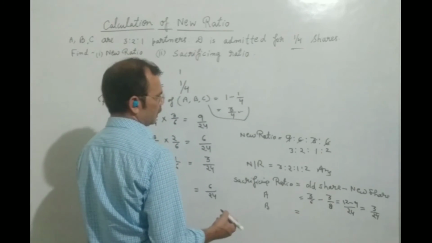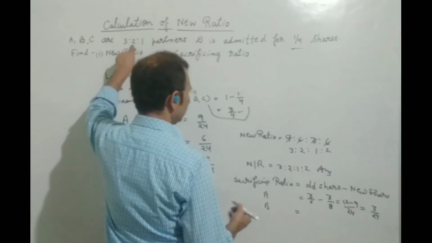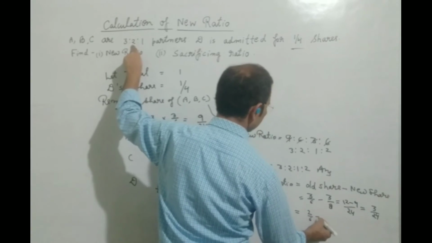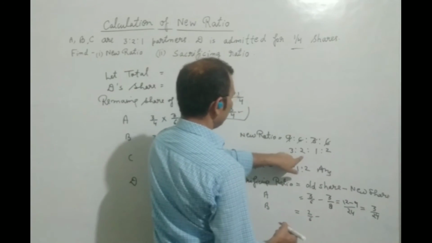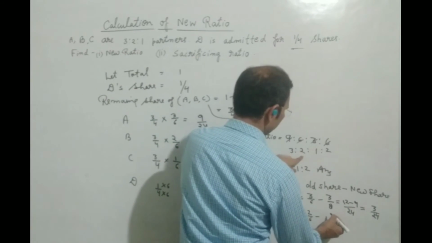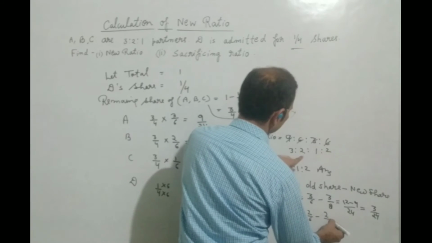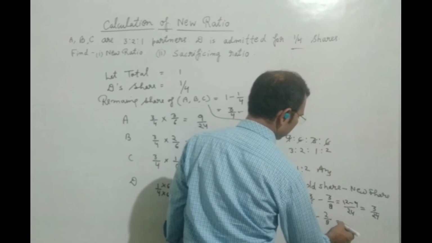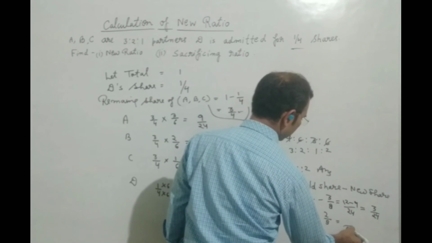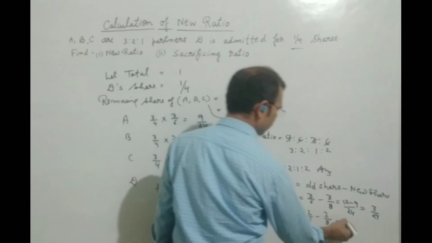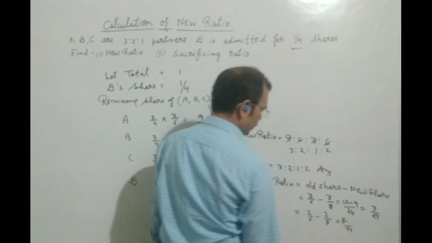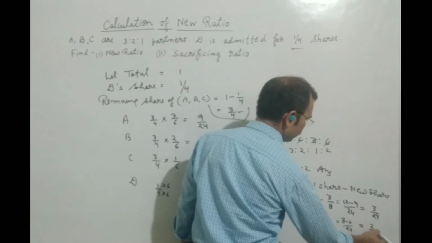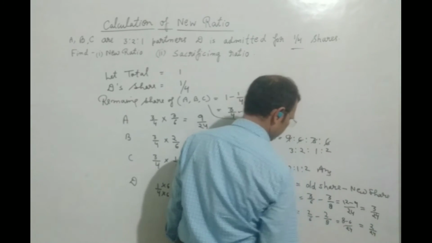B's sacrificing ratio: old share of B is 2 upon 6 minus the new share of B, upon 24.